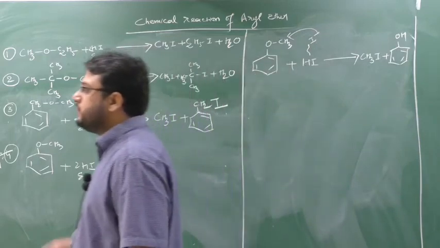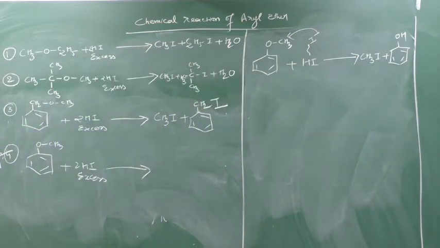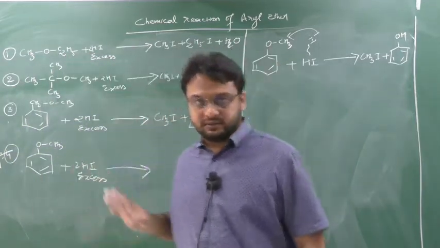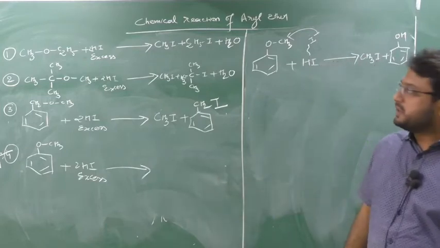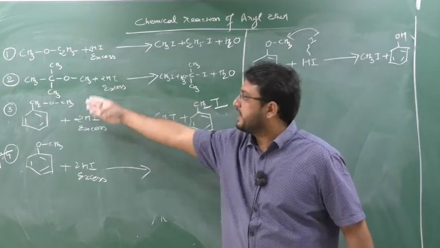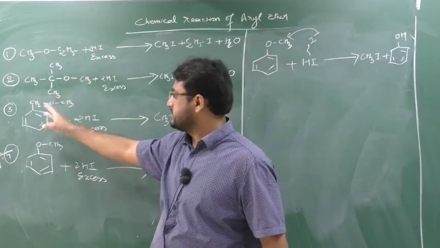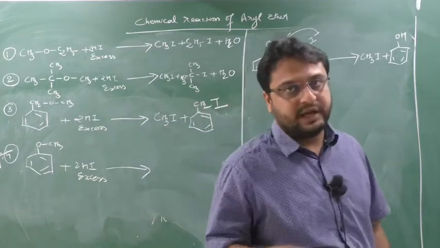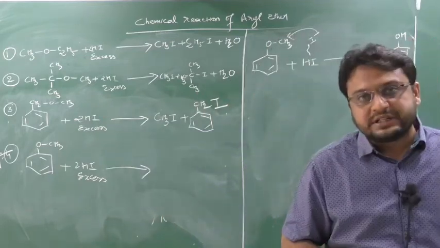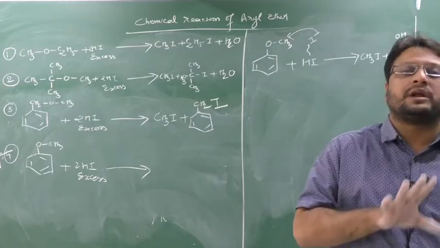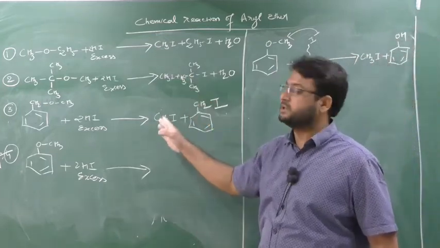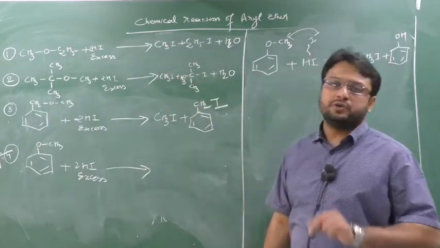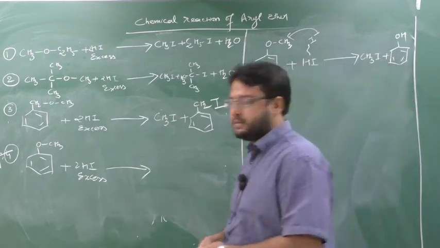So here the question is, if you use HI, whether there is an excess or a limited amount of HI, you will get the same product. But it's not the case for aliphatic ether or benzylic ether. It's only for aryl ether. If you use aryl ether with HI, whether you use excess HI or less HI, the product remains the same, but not for this kind of ethers. If less HI, some other product; excess HI, some other product. But for the aryl ether, whether you use less HI or excess HI, the product remains the same.